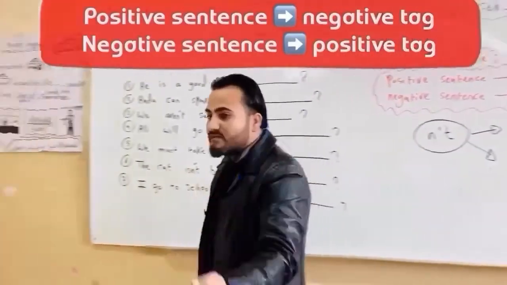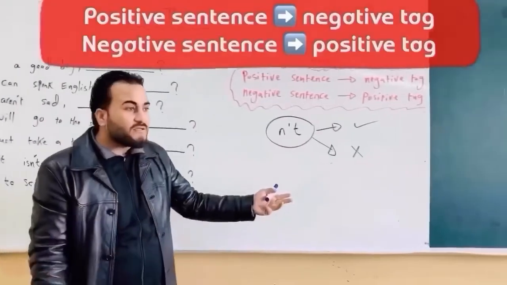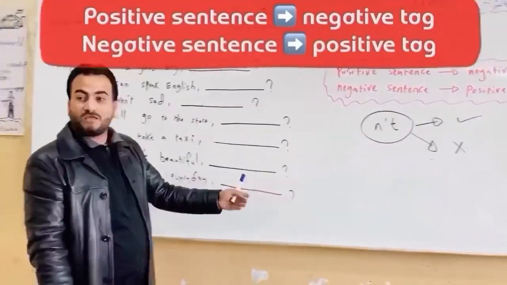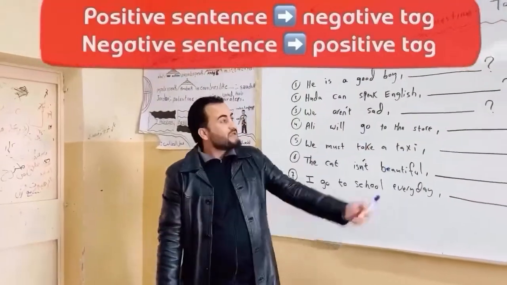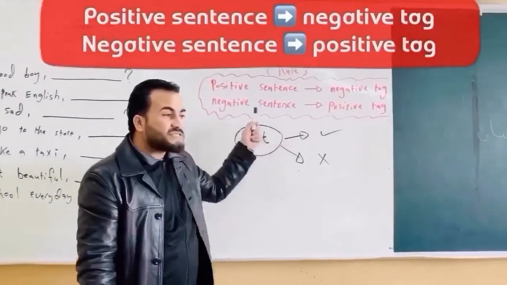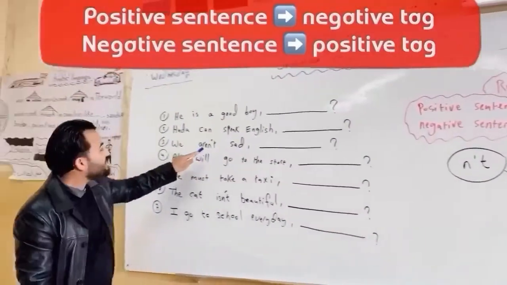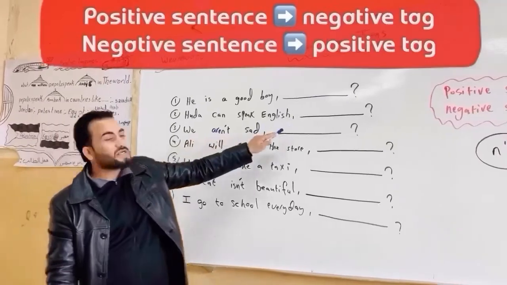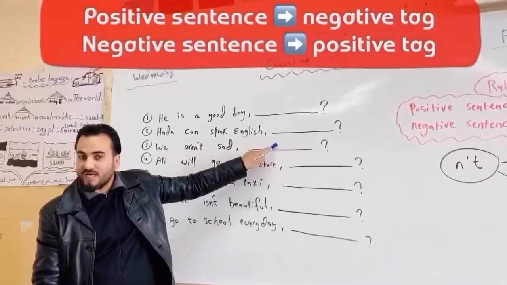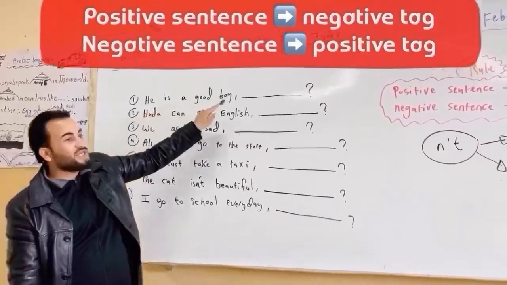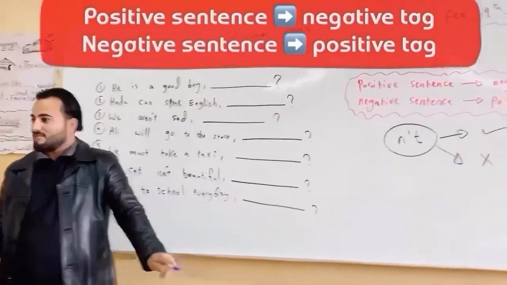Isn't. Aren't. Don't. Okay? Maybe didn't. Can't. Couldn't. Mustn't. Negative sentence like this one. Aren't. So here, are. Okay? Is. Here, isn't. Okay?